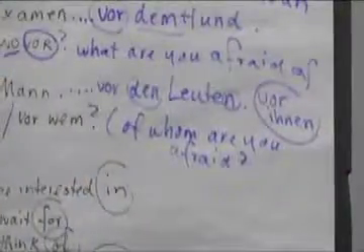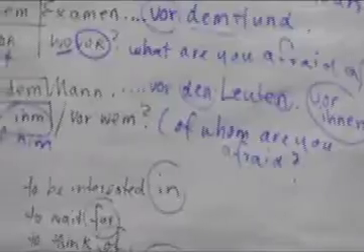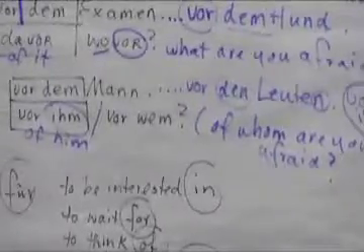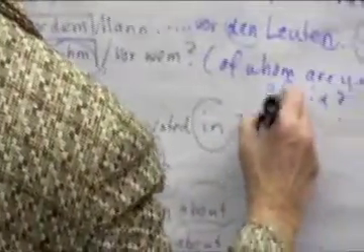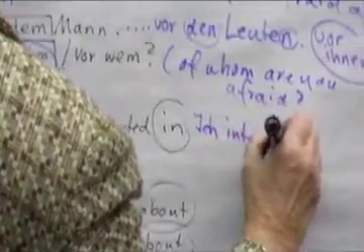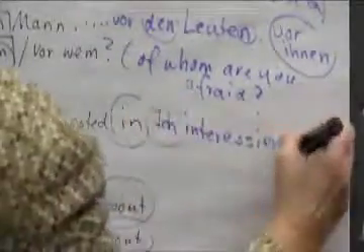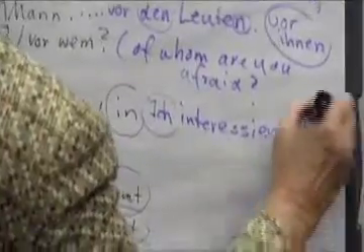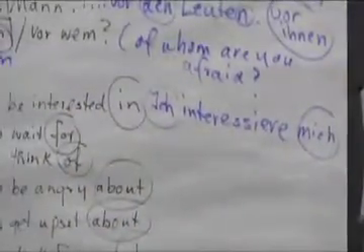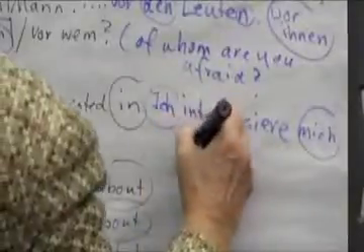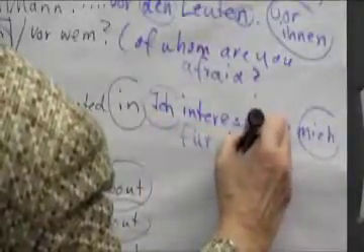There you go. And how would we say I'm interested in music? Let's do sich interessieren für. How would we say that? Ich interessiere. What do we have to add now? Because it's a reflexive verb. Ich interessiere mich. That has to go in here. And then I'm interested in, für. And then Musik. Ich interessiere mich für Musik, for example.